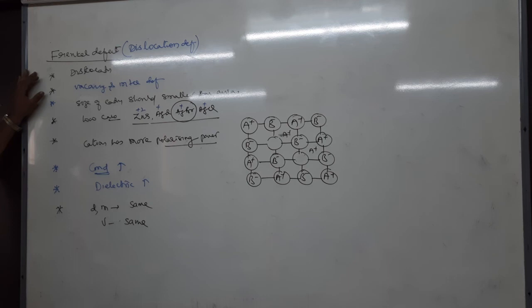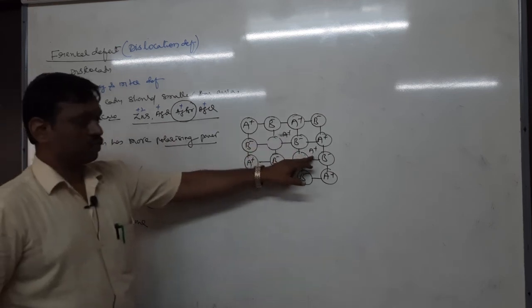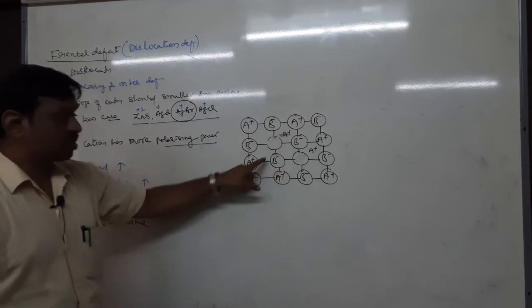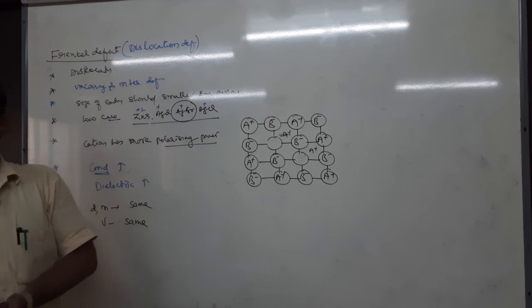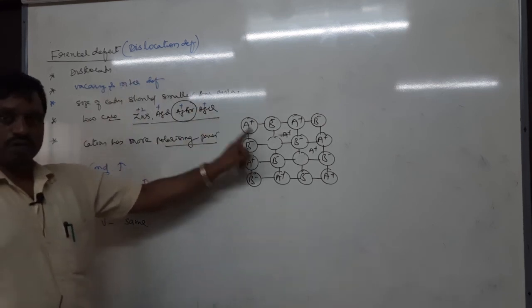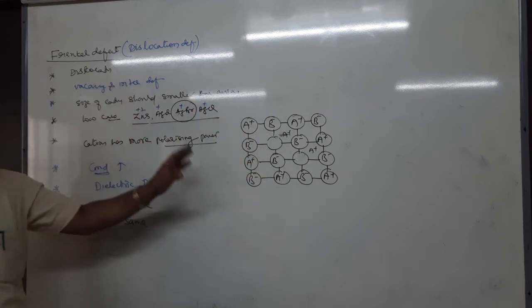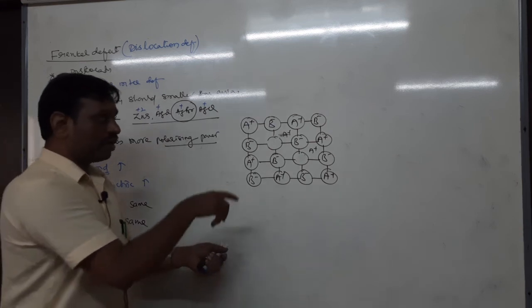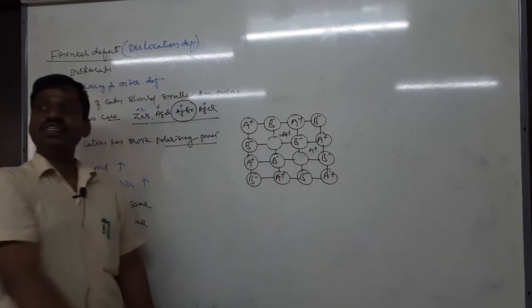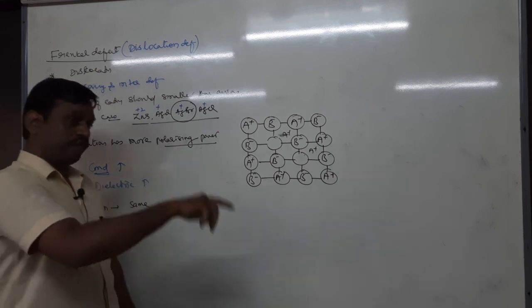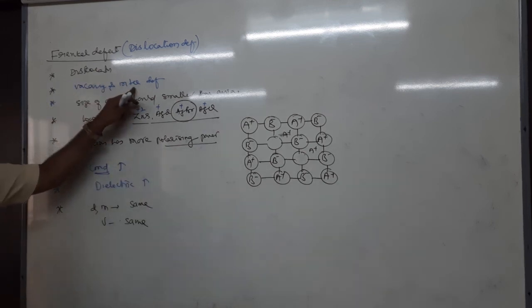Frenkel defect arises when the smaller cation occupies the interstitial site instead of its original, normal site. Frenkel defect is called a dislocation defect because cations are changing location, from the lattice to an interstitial site. Therefore, this defect is called vacancy as well as interstitial.